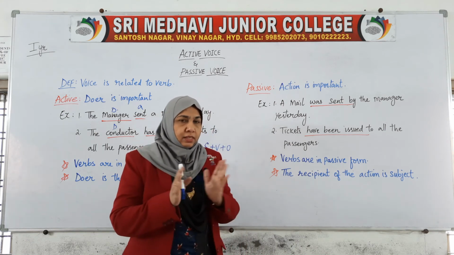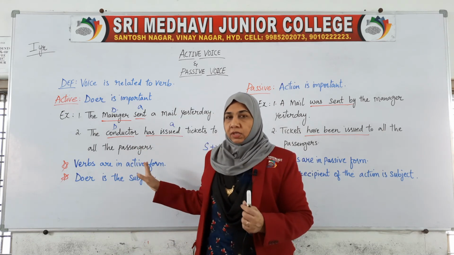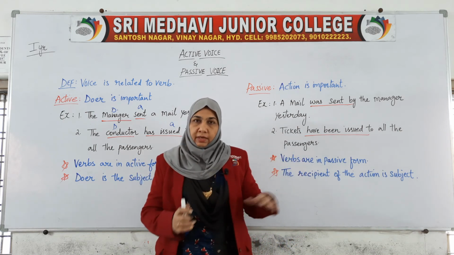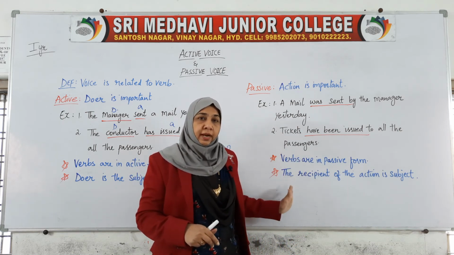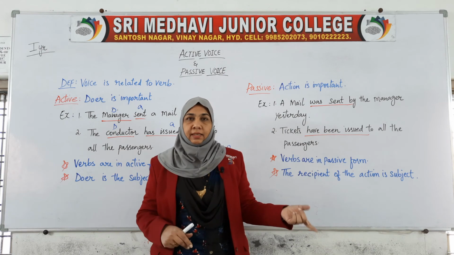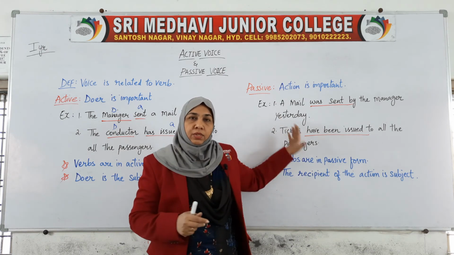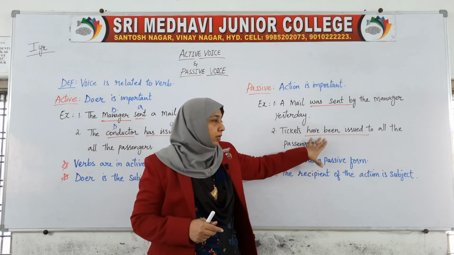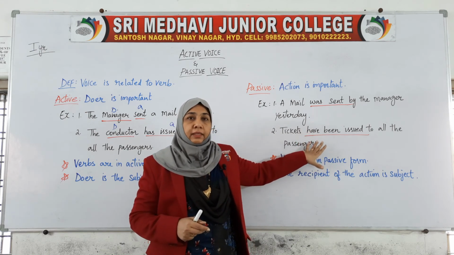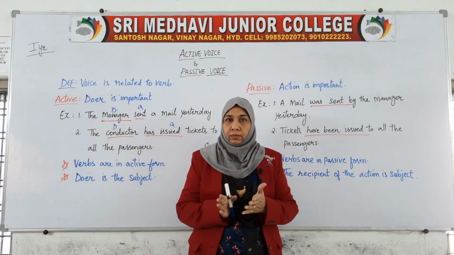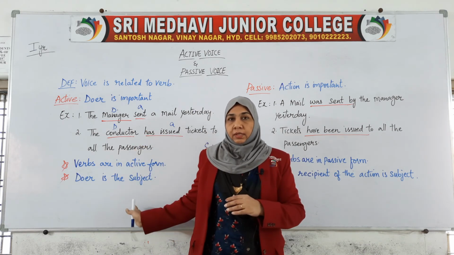So here there is a slight difference. In active voice the doer is important and the doer is the subject. Here the action is important and the recipient of the action is the subject rather than the doer. You can check that we haven't used the word conductor at all, so we can leave out the doer also. But in the active voice the doer is important.